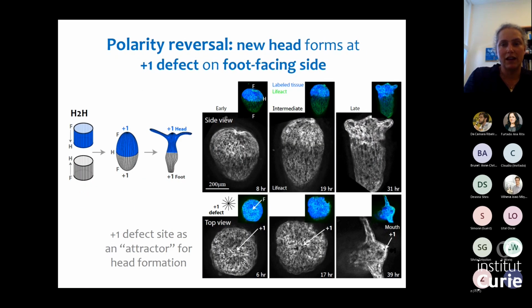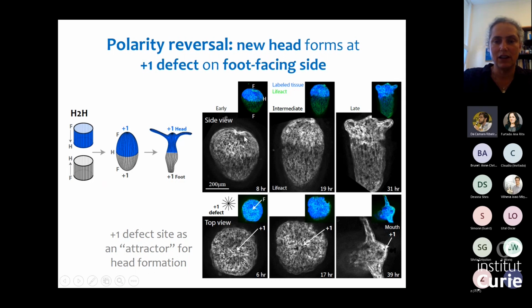Now, when we look at the polarity reversal, this is the example where we had the head-to-head configuration. We have suppression of head formation in the middle. We have the head forming at the edge of the tissue. If we look at the actin fibers, here you're seeing snapshots from a time-lapse movie. The upper parts are just snapshots where the tissue happened to be on the side, so we can see a nice side view of the tissue, and the bottom are the same tissue, but just frames where we see the top view of the image.